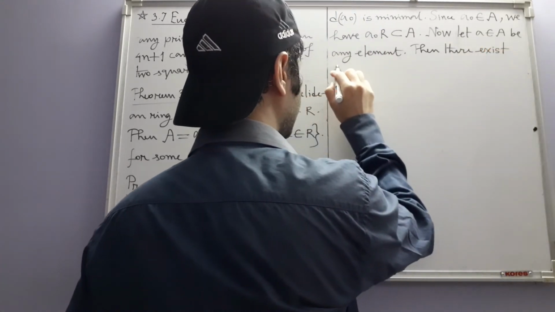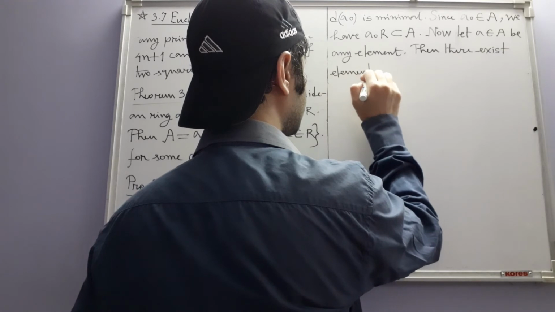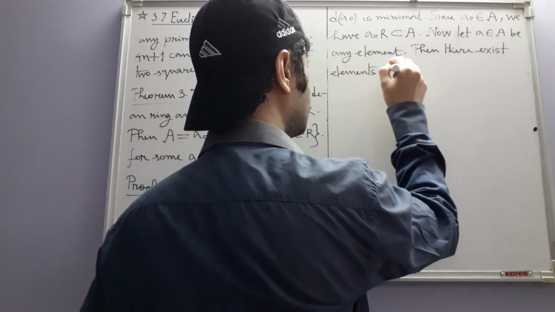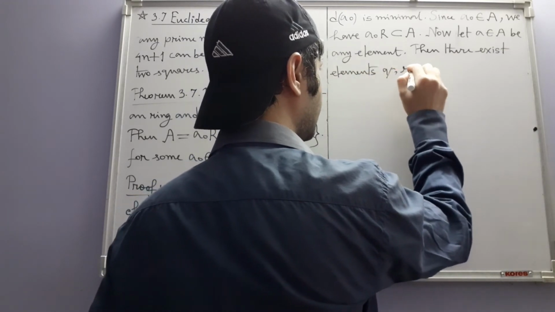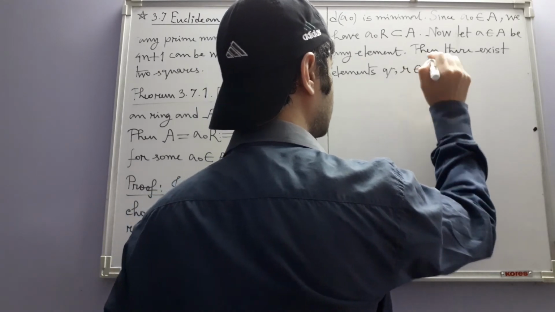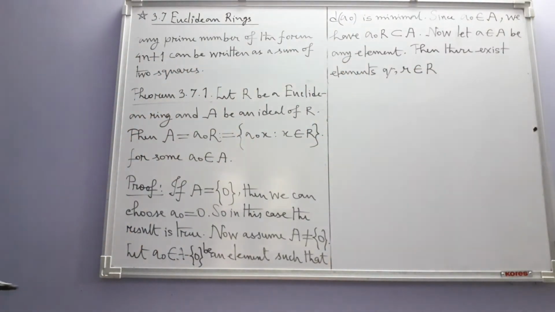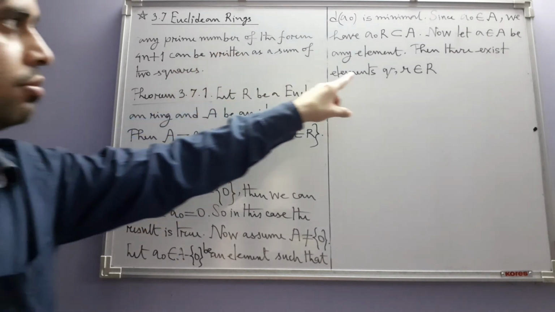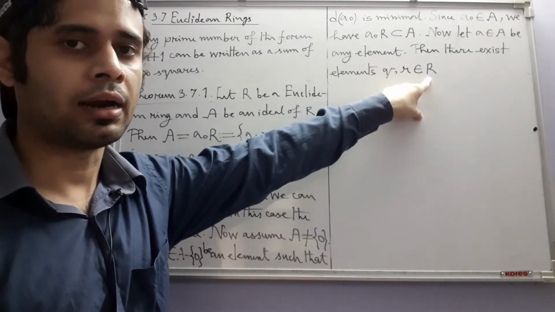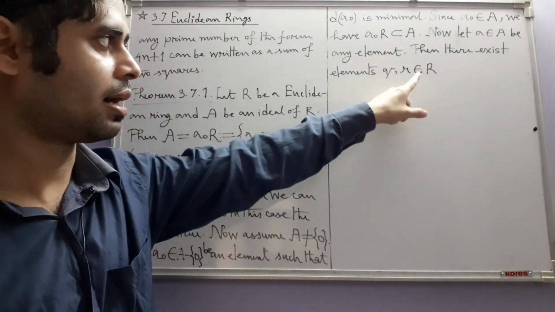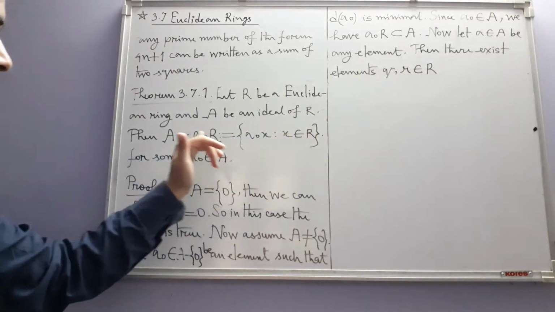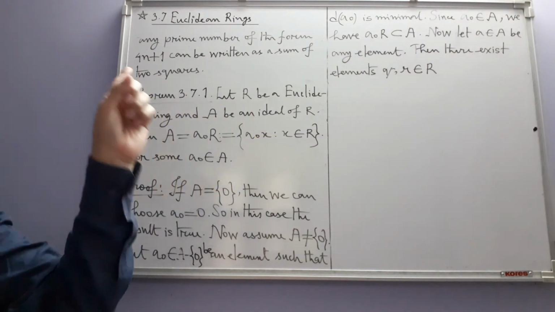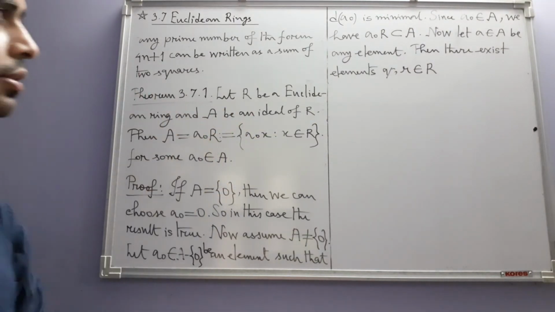Then there exist elements q and r belonging to R. Keep in mind that since we are applying the second condition in the Euclidean ring R, q and r belong to R. We cannot say that q and r belong to A because it's not given that A is a Euclidean ring. R is a Euclidean ring.